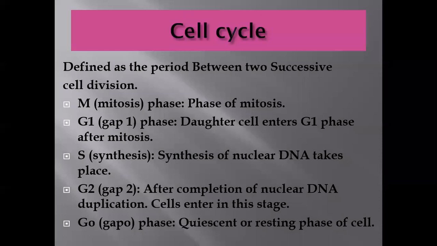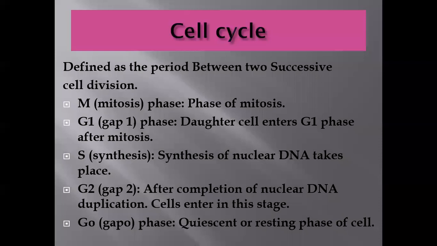G1 is the gap 1 phase. Daughter cells enter the G1 phase after mitosis. S is the synthesis phase. Synthesis of the nuclear DNA takes place in this phase. G2 is the gap 2 phase, which the cell enters after completion of nuclear DNA duplication. G0 is the gap 0 phase, the quiescent or resting phase of the cell.